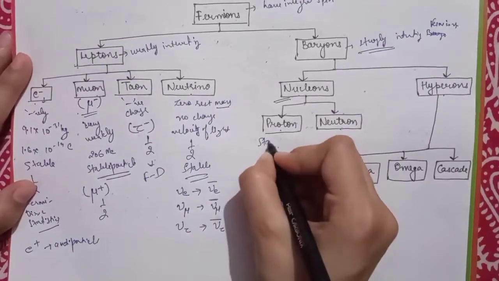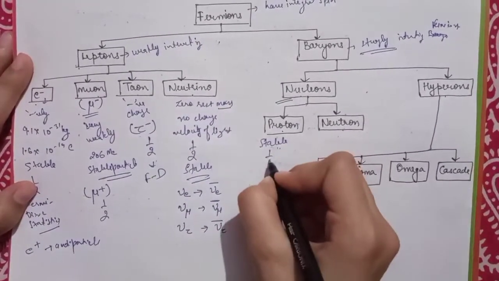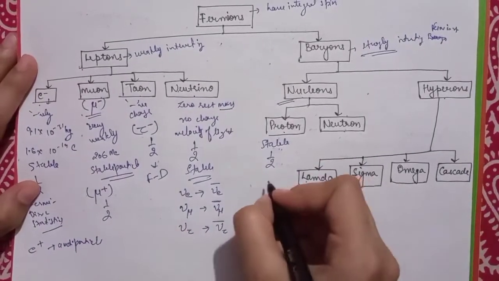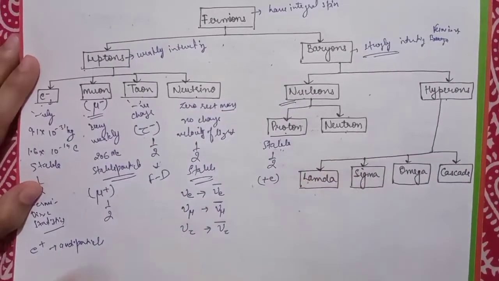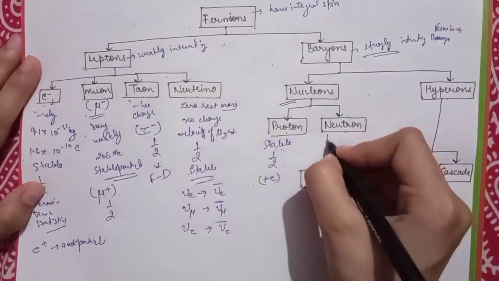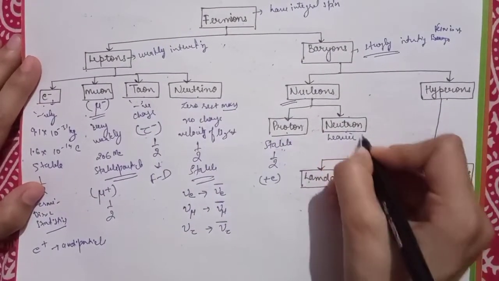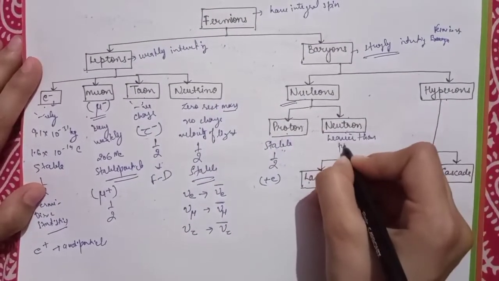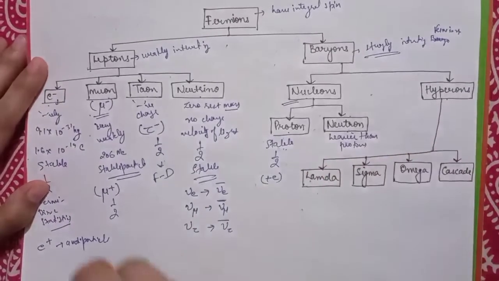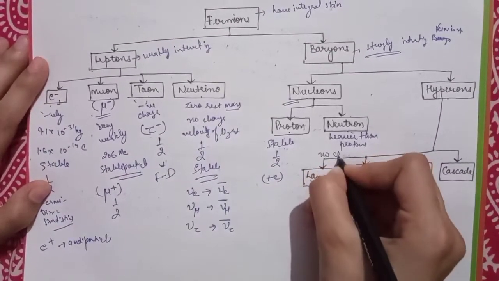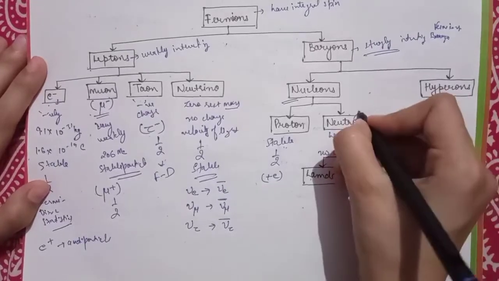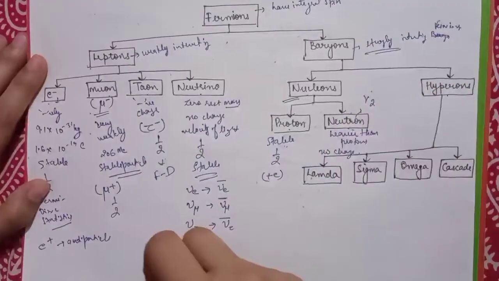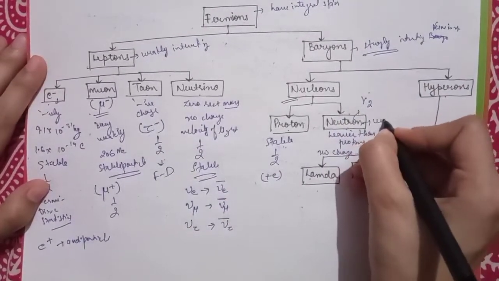Protons are stable particles which have spin 1 by 2 with unit charge. Neutrons are heavier than protons with no charge, and its spin is 1 by 2, and it is an unstable particle.